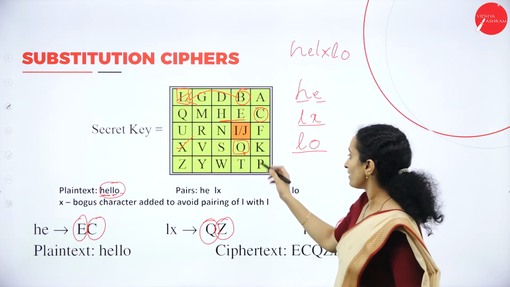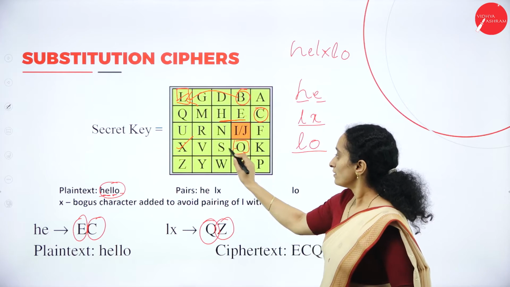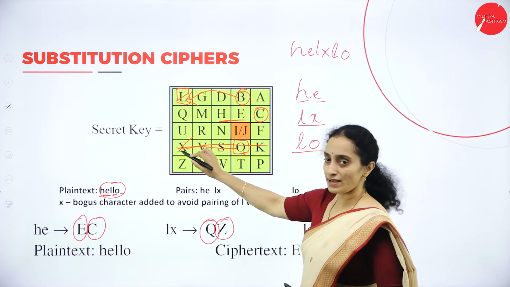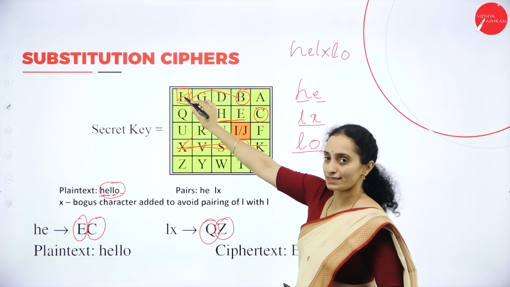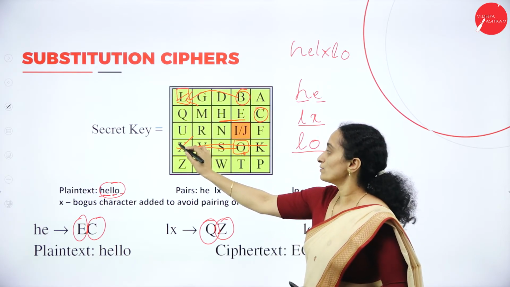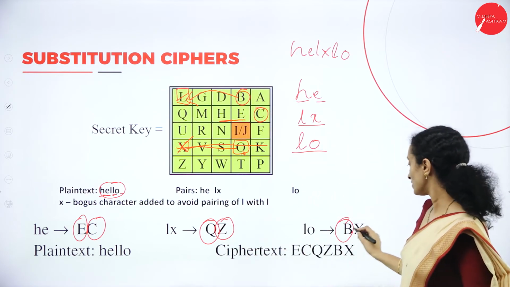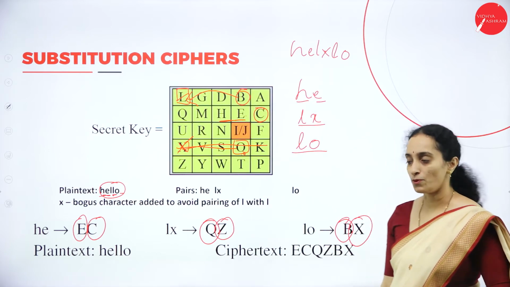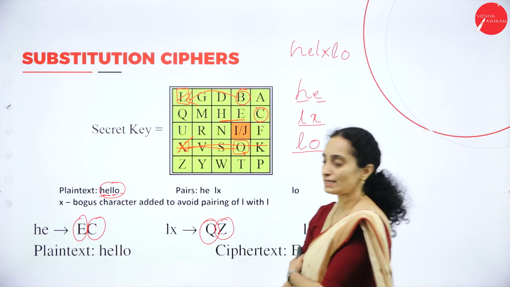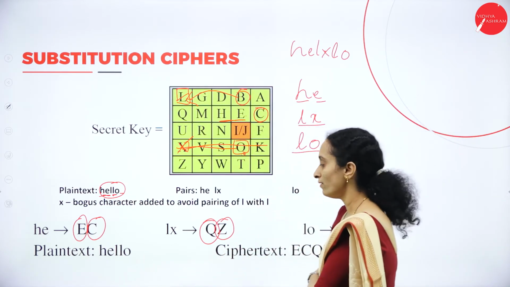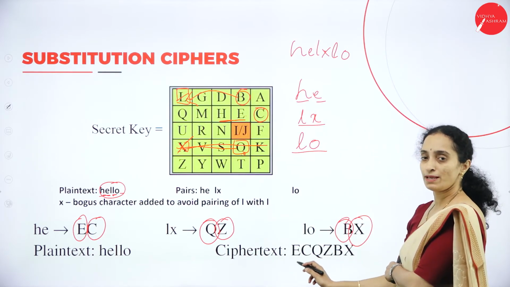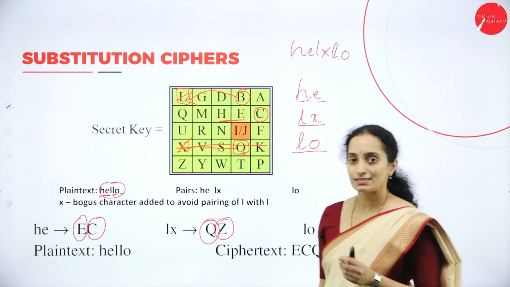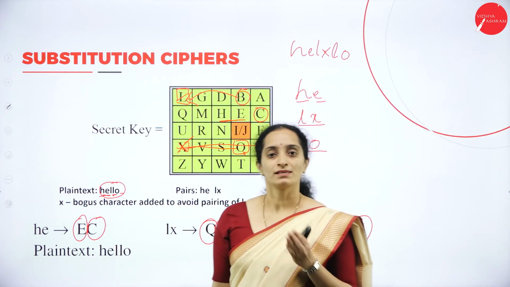Next we have the O. It must consider this row, and the column where the other character is residing. L is residing in this column. So this character must be used to encrypt the character O. Now the plain text is HELLO and the cipher text will be ECQZBX. This is how we can encrypt the value.